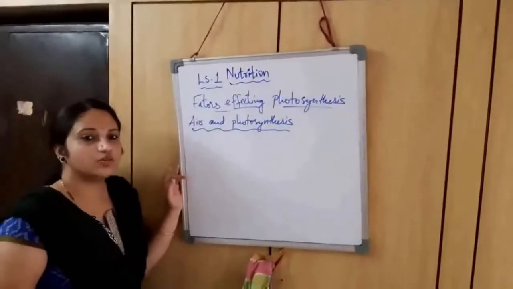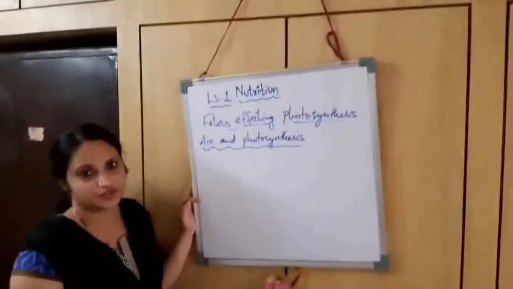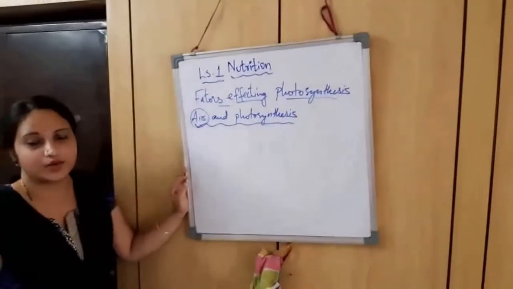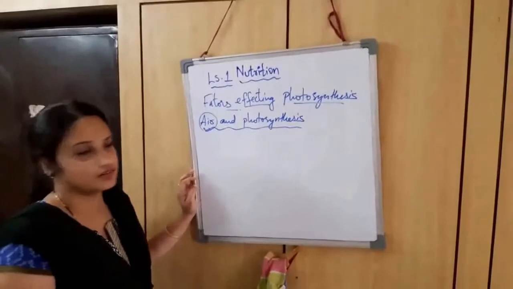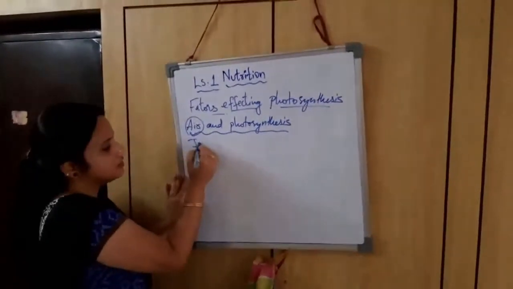Now we will discuss the next factor affecting photosynthesis, that is air and photosynthesis. Let's talk about the importance of air. This experiment was done by Joseph Priestley.